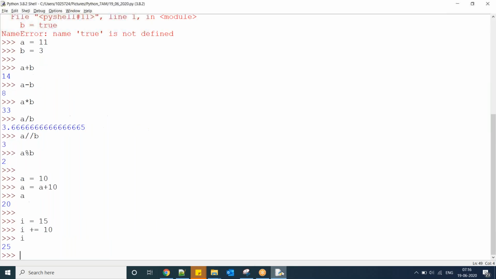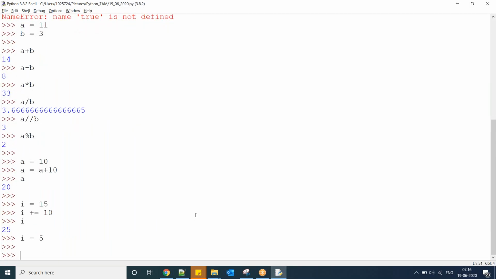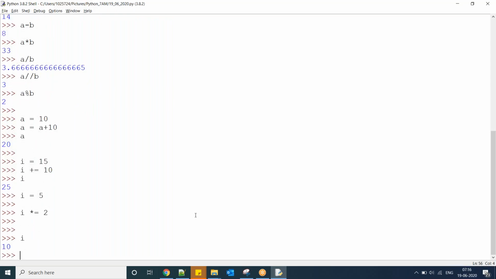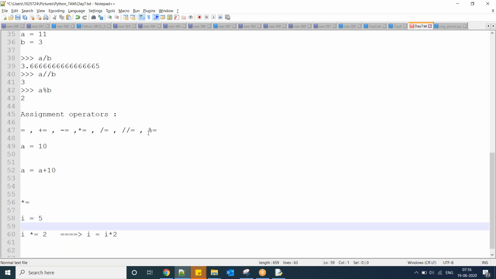Okay, observe, I equal to 5, I into equal to 2 means I equal to I into 2. So similarly, division, modular division and all.